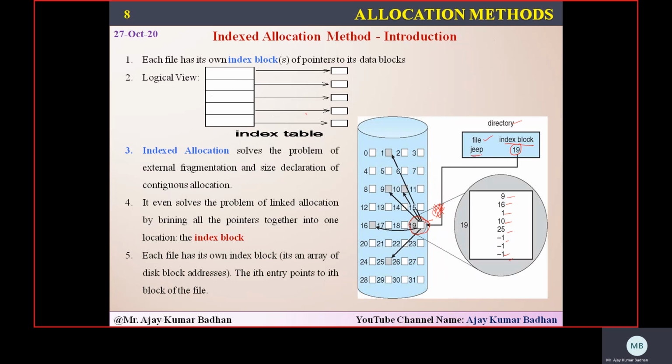For example, we are initially giving the index block 19. So we'll go to this particular block 19. From here, it contains the initial pointer 9. So this is your first block where the information will be present. Where is 9 here? Here. So the first information will be stored here. When this particular block is filled,